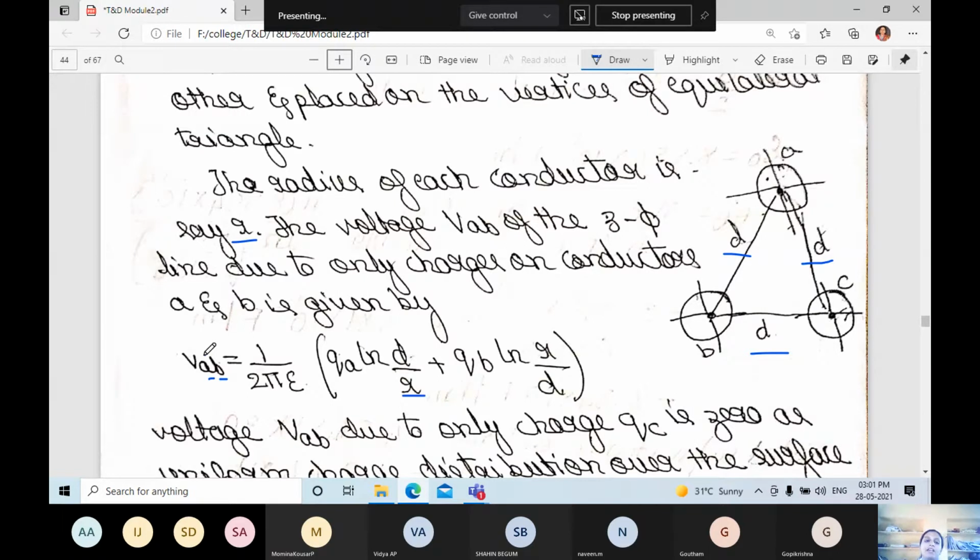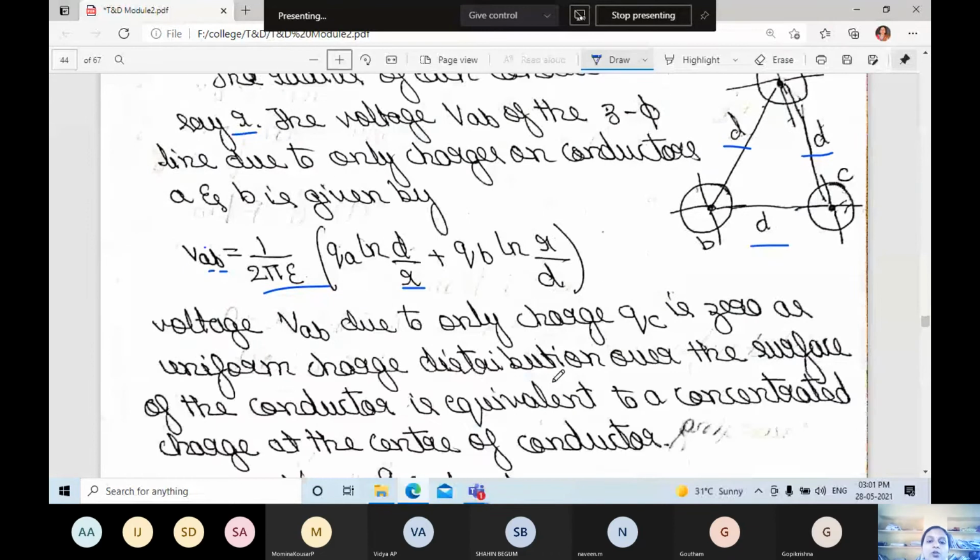If it is VBA, then we write QB ln D by R plus QA ln R by D. If it is reversed, here first is A, so D by R, next B, R by D. You will get 1 divided by 2 pi epsilon, QA ln D by R plus QB ln R by D.